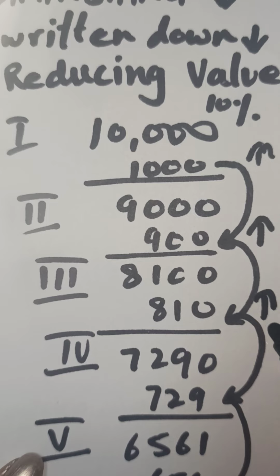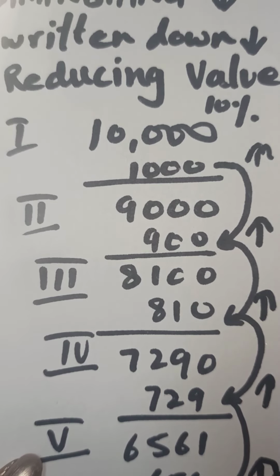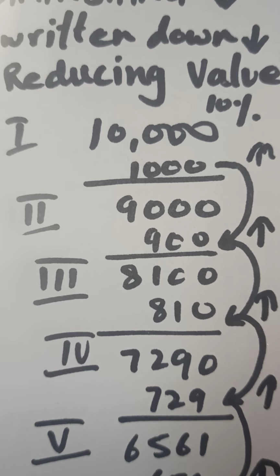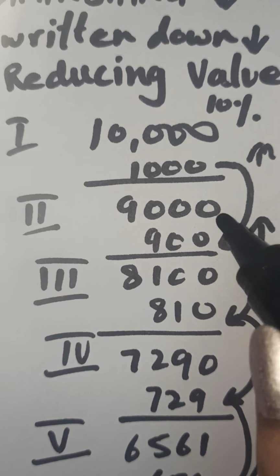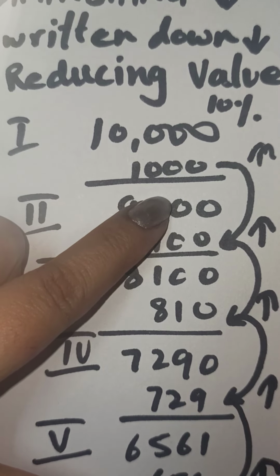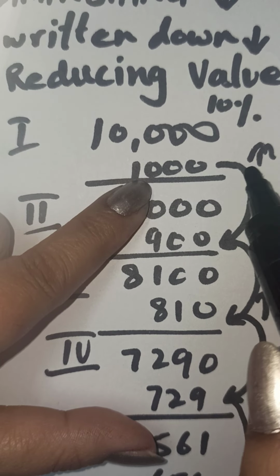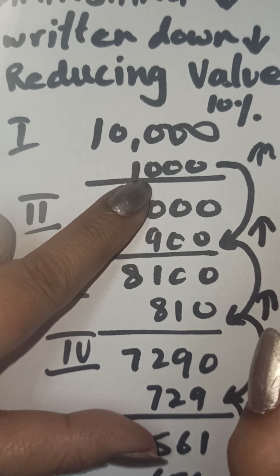Third year, the repairs increase. Fourth year, the repairs still increase. Fifth year, the repairs still increase. That means as the asset gets older, depleted and used, the repair value goes on increasing. If depreciation remains constant, there will be nothing left from the profit. Repairs have increased, depreciation is the same, so it will give a high pressure on the profit. No profit will be left.